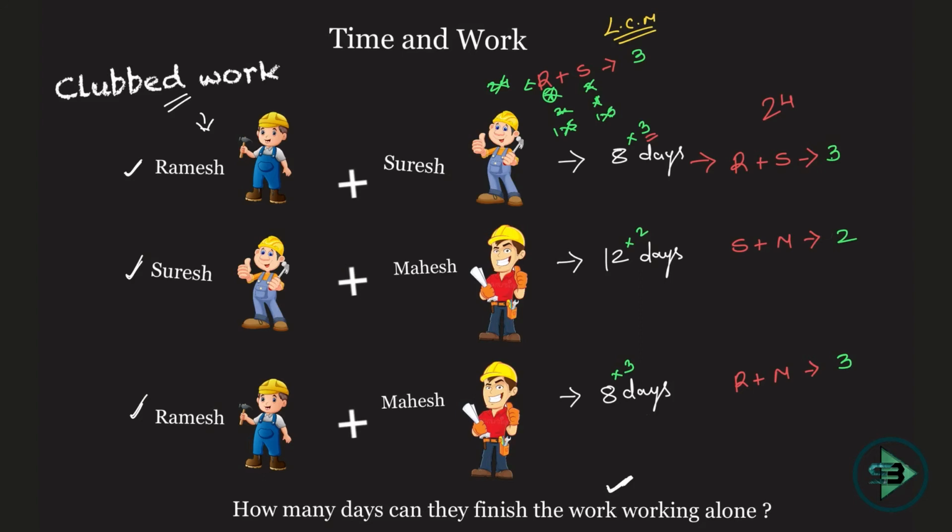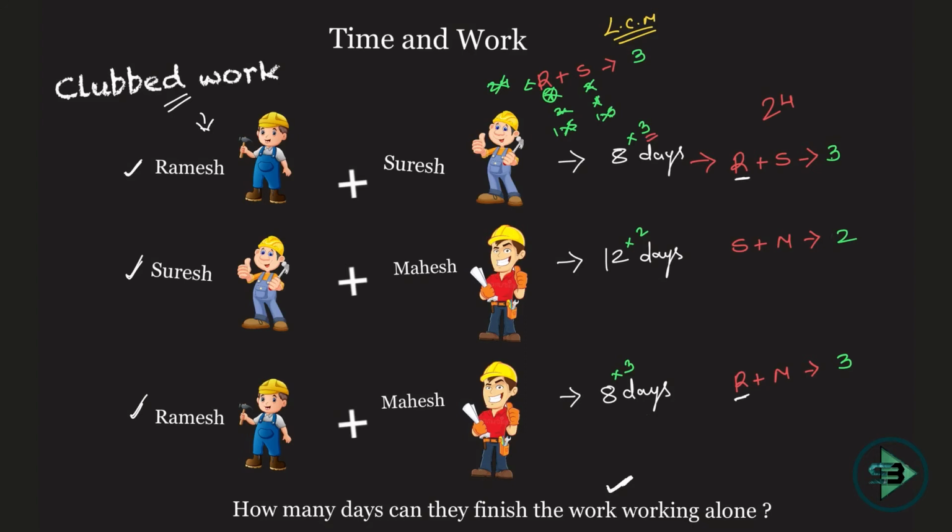Now, but here I see a pattern. How will I get the bricks that are being put up by Ramesh alone, Suresh alone, and Mahesh alone? That is what I'm supposed to know. I want to know the split up. In the 3, Ramesh puts how many, Suresh puts how many, and in the 2, Suresh puts how many and Mahesh puts how many. So I need to know the split up. That's where I see a pattern.